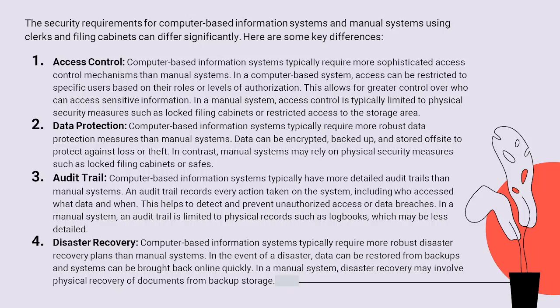This helps to detect and prevent unauthorized access or data breaches. In a manual system, an audit trail is limited to physical records such as logbooks, which may be less detailed. Disaster recovery. A computer-based information system typically requires more robust disaster recovery plans than a manual system.